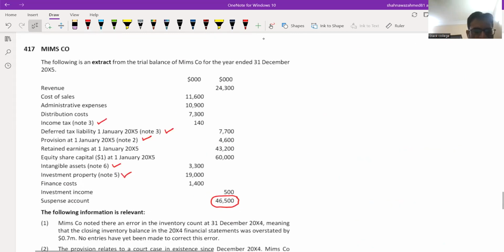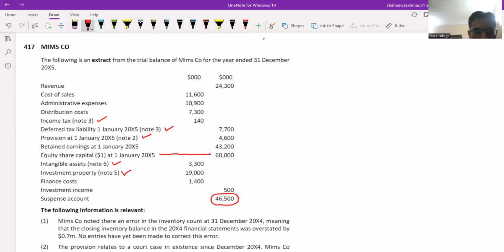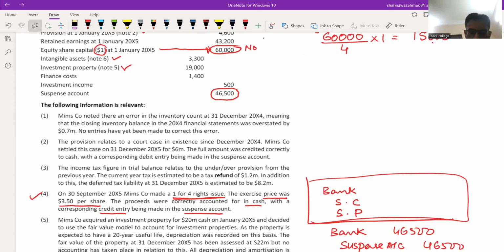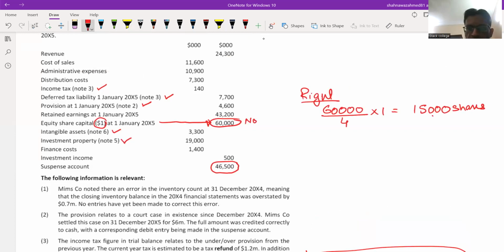So what is the share capital? Share capital is 60,000 and par value is 1. That means the number of shares is also 60,000. So the rights are 1 for 4, which means the number of right shares is 15,000. What is the price? Each share was issued at 3.50. So 15,000 into 3.5, let me calculate the value of right shares.